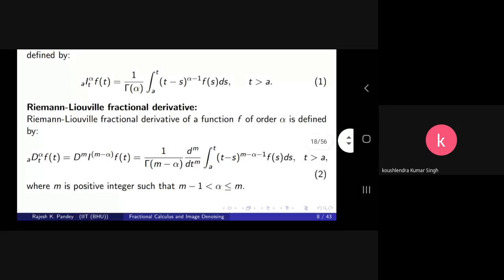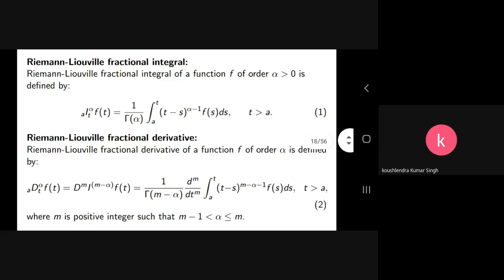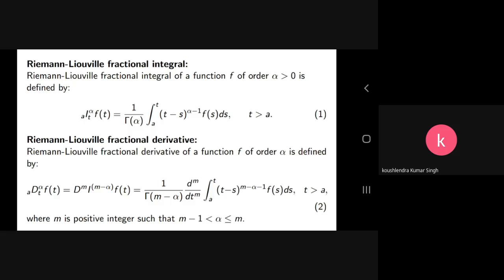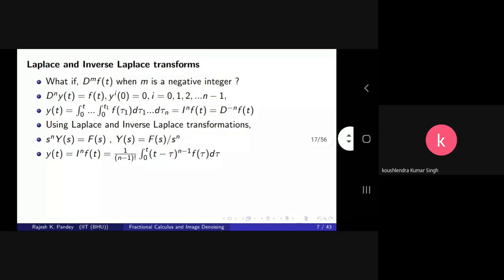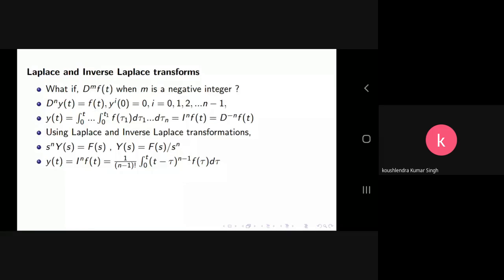And what would be that derivative? We denote the fractional derivative by D alpha, and it is going to be equal to the mth derivative of the m minus alpha fractional integral of f of t. Why is this formula applicable here? Because we have already established that I n f of t is equal to D of minus n f of t. So integral and derivative can now be represented using the same operator.